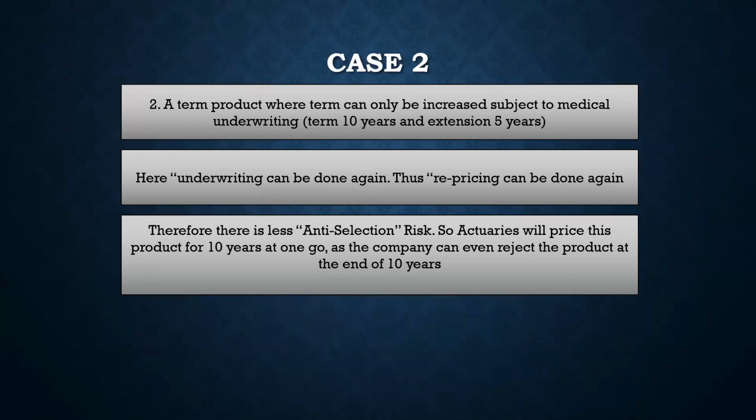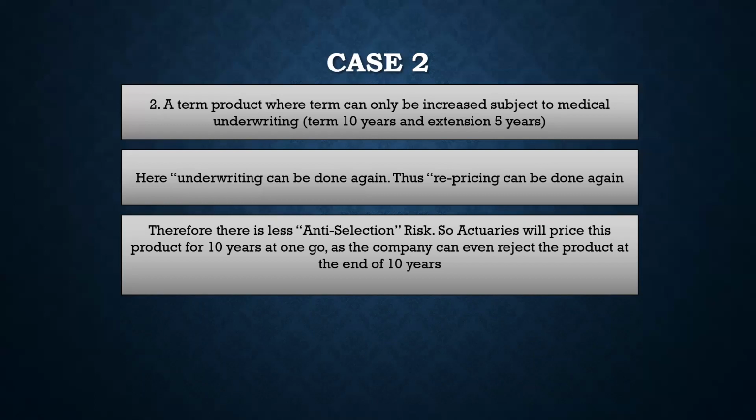That is what we meant by the company can terminate the contract, or the company can stop paying the claim, right? So that is how the proper technical definition can be related here. I hope you understand the point, right? So actuaries will price this product for 10 years at one go, as the company can even reject the product at the end of 10 years, right?